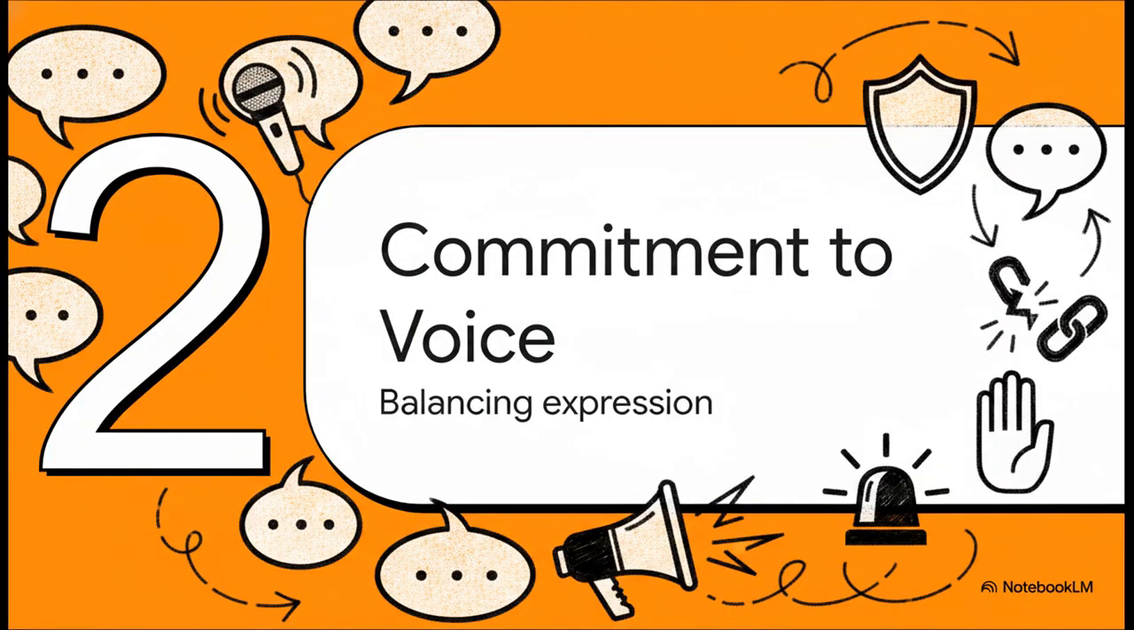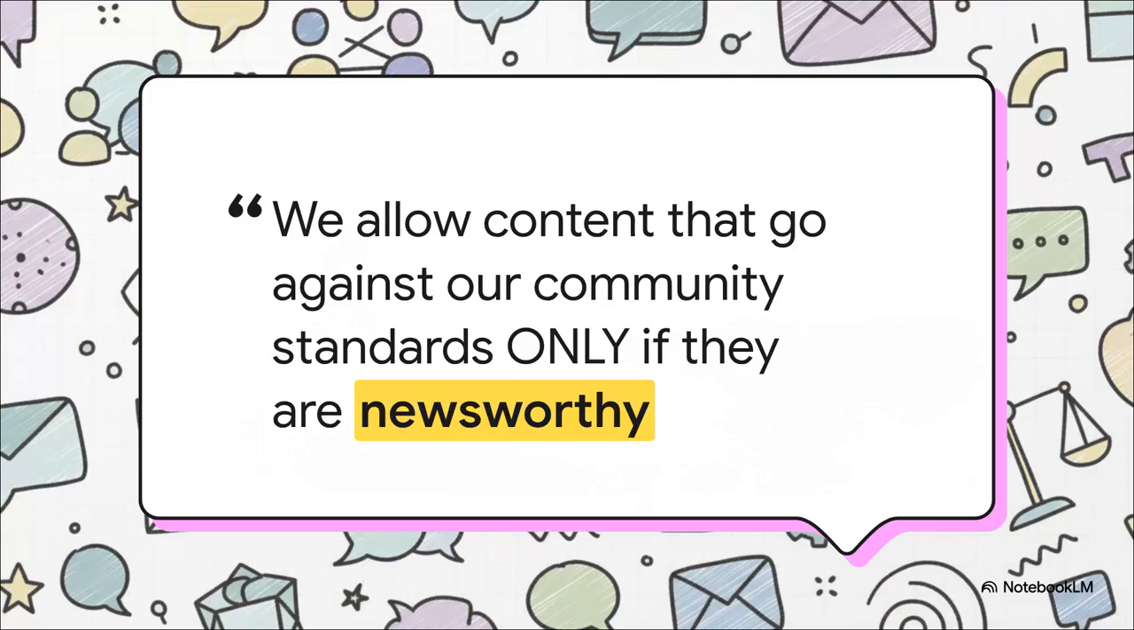Moving right along to Section 2, a commitment to voice. Here is where we hit the central tension of governing the internet. How in the world do you balance a massive commitment to open, free expression with the absolute necessity of keeping order and preventing real harm? Well, there's a fascinating exception to the rules that kind of answers this. Meta's primary goal is to create a place for open and free expression, right? So they explicitly state that they will actually allow content that violates their standard rules, but only if that content is deemed newsworthy and in the public interest.